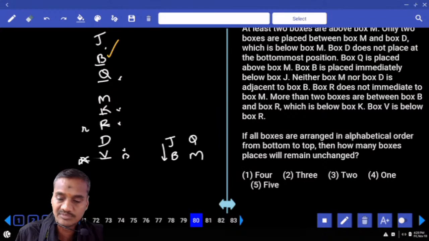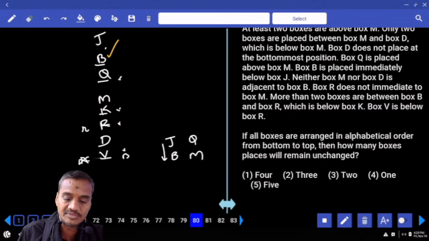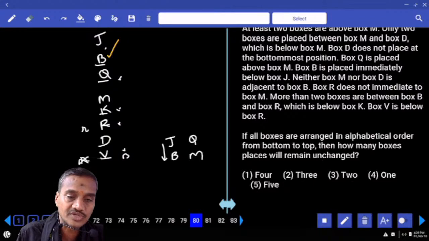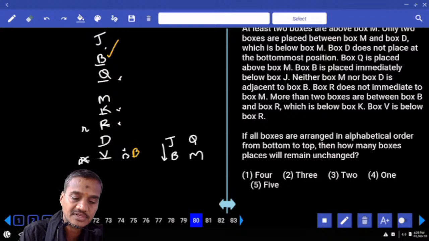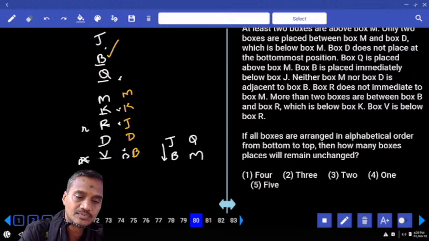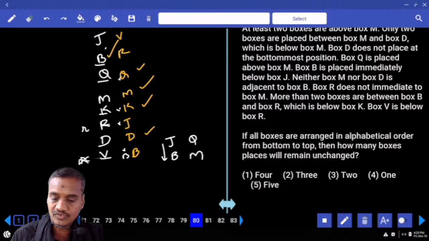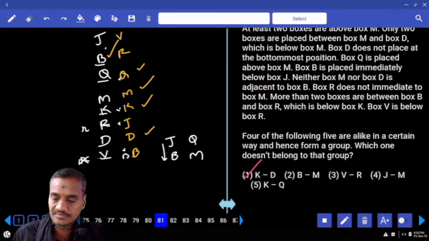And 80th, if all the boxes are arranged in alphabetical order from bottom to top, then how many boxes remain at the same place? Now tell me how many remain at the same place here? And if all the boxes starting with what? Starting with B, isn't it? Next one D, and next to D we have the J, next K, and next one M, and next to M Q, R and V. Now tell me how many remain at the same? D remain at the same place, K remained, M and Q. And there are 4 boxes which remain at the same place, choice 1.